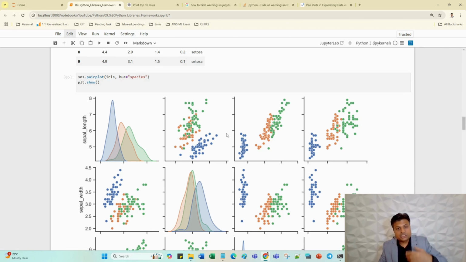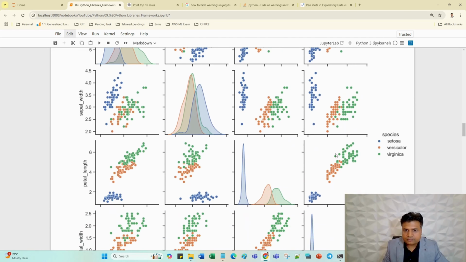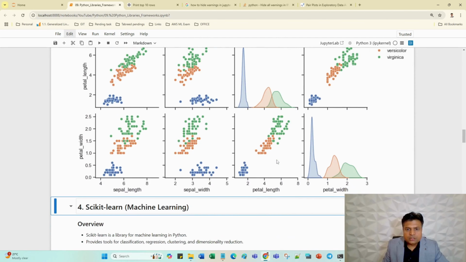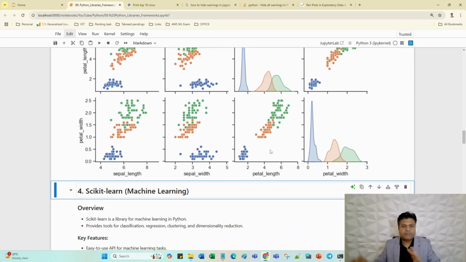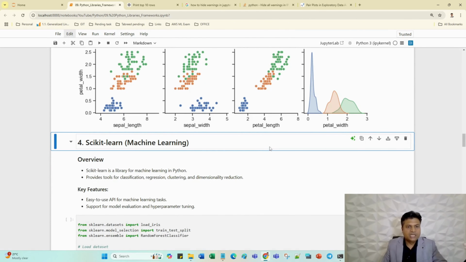If some spike values are going out, we have to eliminate those spike values, and we need to create a threshold, and up to that particular value we can take the data to train our machine learning model. This is just a basic understanding from this graph of how graphs work with the Seaborn and Matplotlib libraries, but a detailed discussion will be in the machine learning series.